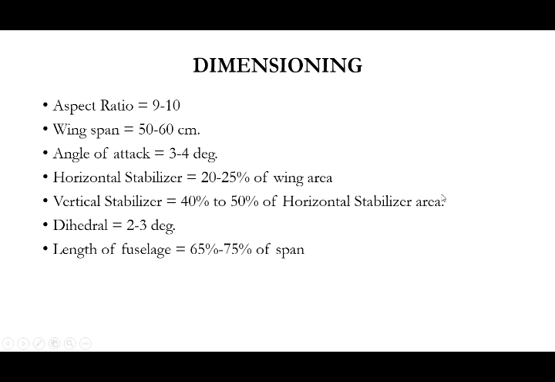So dimensioning is how we design our gliders. This dimension is very important: aspect ratio, wingspan, angle of attack (is it needed or not), horizontal stabilizer, vertical stabilizer, dihedral, and length of fuselage. By using this basic dimensioning, you can design your own glider.